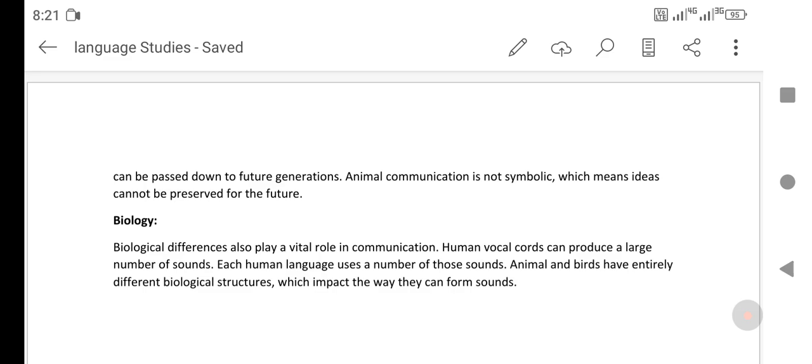Vocal cords here means the vocal tract, like esophagus, trachea, Adam's apple, soft and hard palate, alveolar ridge, tongue, lungs, etc. These produce the sounds of human language, but not of animal language. Each human language uses a number of those sounds. Animals and birds have an entirely different biological structure, which impacts the way they can form sound.